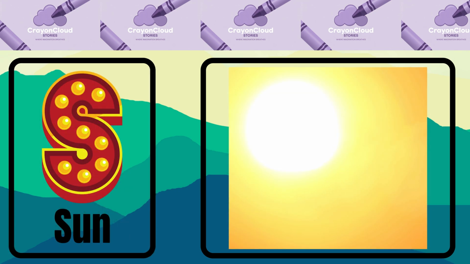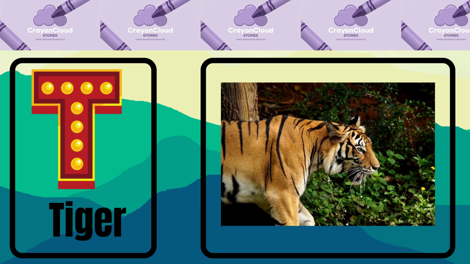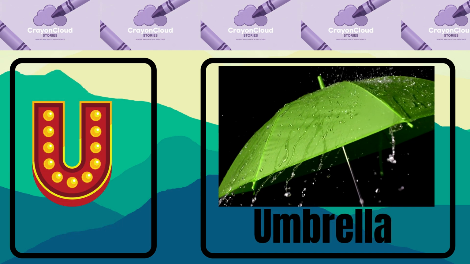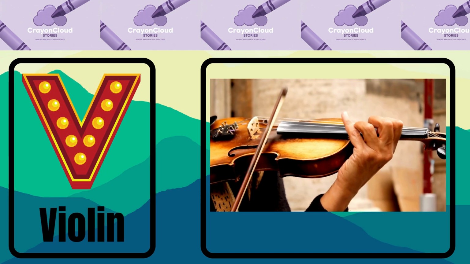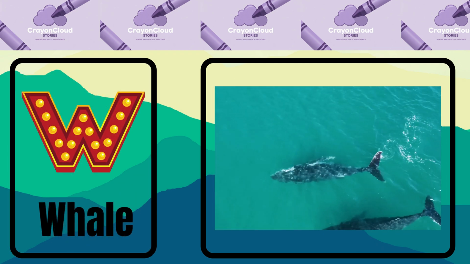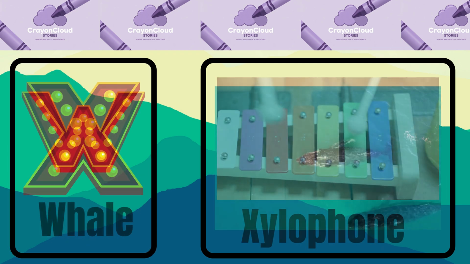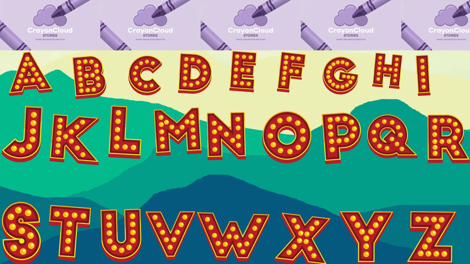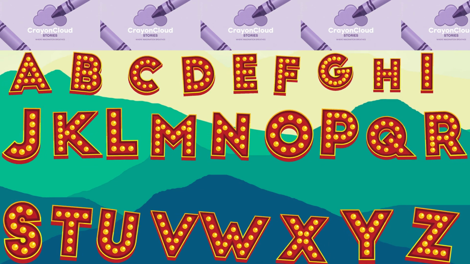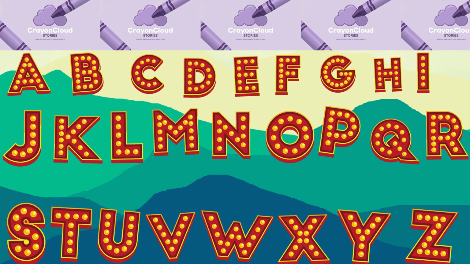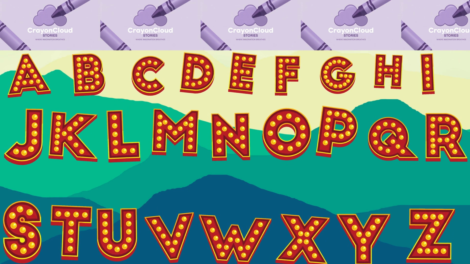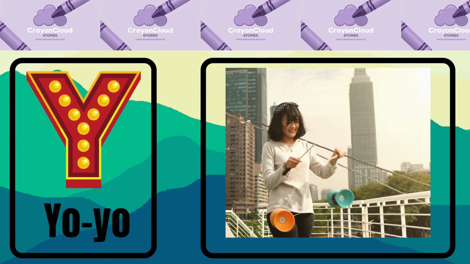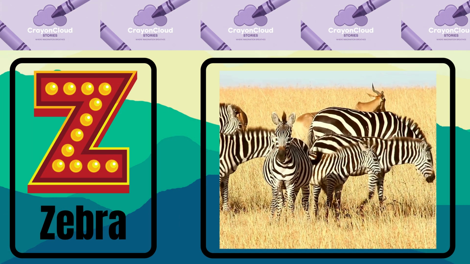S is for sun. T is for tiger. U is for umbrella. V is for violin. W is for whale. X is for xylophone. Y is for yo-yo. Z is for zebra.